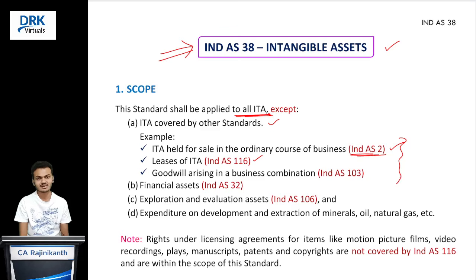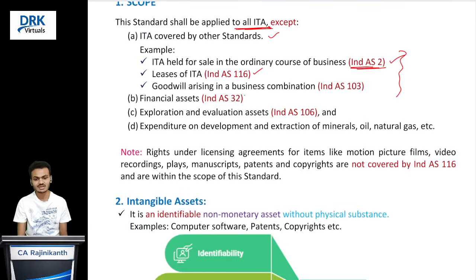These are just examples. Other intangible assets that are covered by other standards are also scoped out of this standard. Clear? And financial assets, as we know, there are big standards to deal with financial assets. They are also scoped out of this standard. And exploration and evaluation assets, expenditure on development and extraction of minerals, oil, natural gas, and other similar resources. These are also scoped out of this standard.